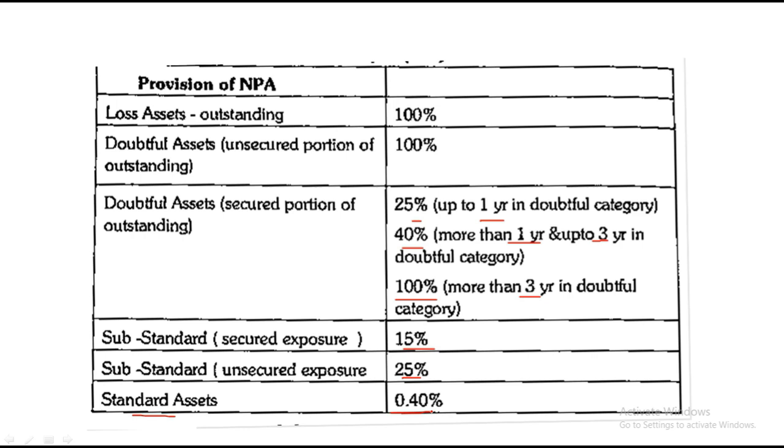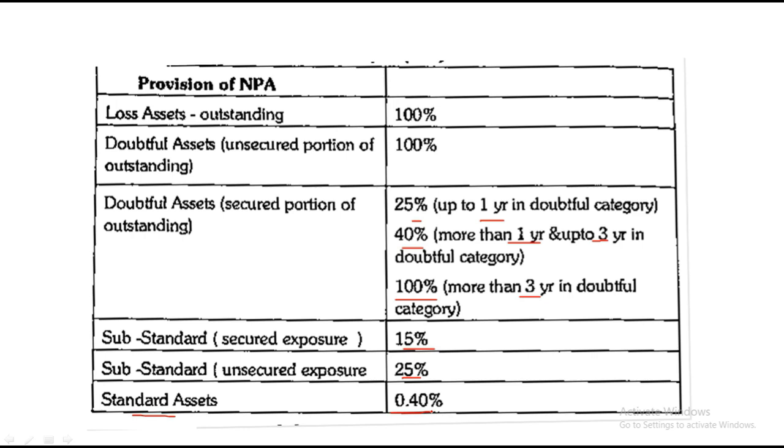So this is the first rule, or you can say the table that you need to learn. Loss making asset 100%, doubtful debts 100%, up to 1 year 25%, above 1 year but up to 3 years 40%, and more than 3 years again 100%. For substandard, if it is secured, 15%, unsecured 25%, and for standard assets, those are the normal ones which are in rotation, that is 0.4%. That is one thing you'll need to note down.